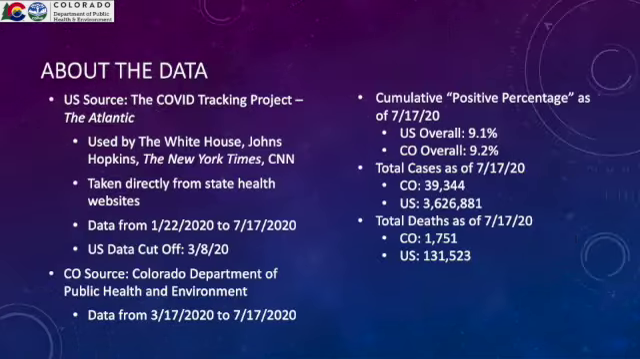Let's get started. So we sourced our US data from the COVID Tracking Project and the Colorado data from the Colorado Department of Public Health and Environment. We pulled this data as of 7/17, and we had to cut the US data off as of 3/8 because it's the first day we had all 50 states tracking their data. You can see the cumulative positive percentage, total cases, and total deaths as of 7/17 to the right. And this positive percentage statistic is the number of positive tests over the number of total tests.